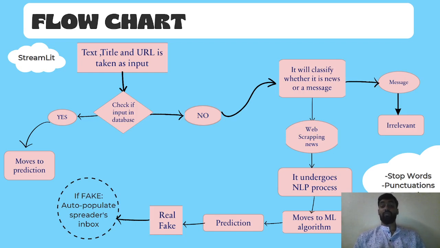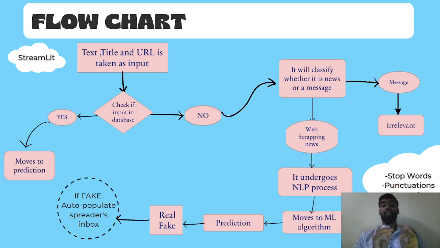If it is news, the prototype will web scrape the information from the internet using Beautiful Soup. After web scraping, it undergoes the NLP process where stop words and punctuations are removed and stemming is done. All the prefixes and suffixes are removed using stemming. Now, all the preprocessed data will be converted into vectorized format using TF-IDF under the NLP. Now, it goes to the ML model and undergoes prediction.